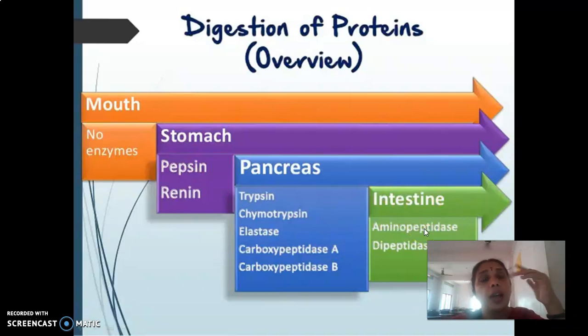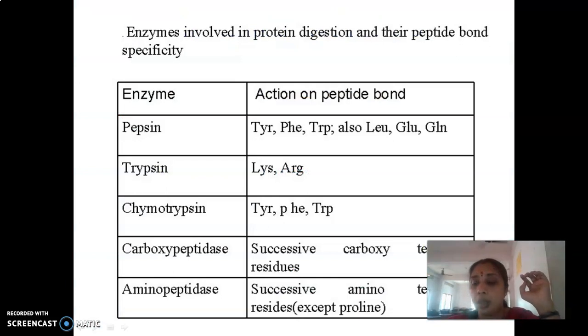So each amino acid has got an aminopeptidase also. These aminopeptidases cannot cleave dipeptides, so any remaining dipeptides are cleaved by dipeptidases to give rise to individual amino acids.